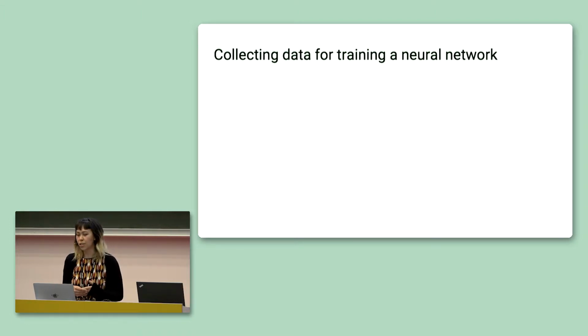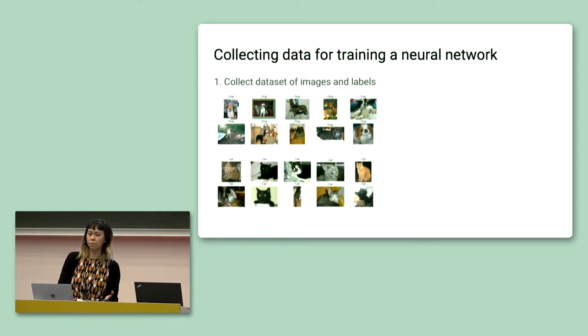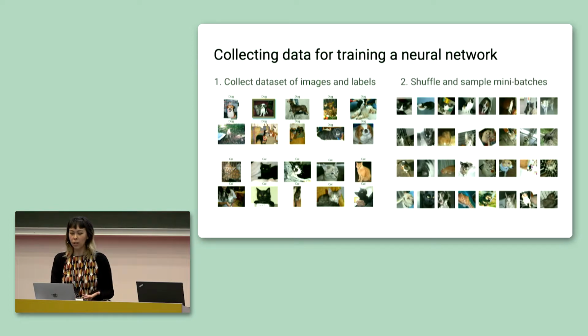Well, first, we would get images of dogs. We'd label them as dog. We'd get images of cats. We'd label them as cat. And then we'd shuffle all of our collected data and sample sets of images to show to our network.